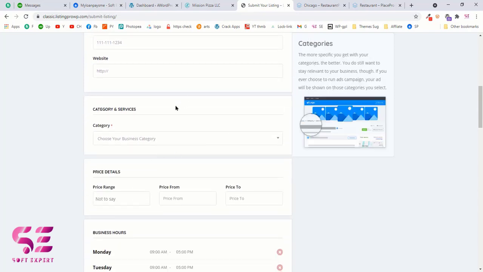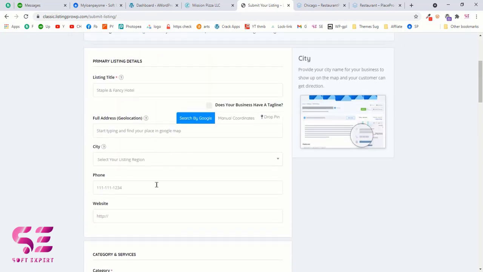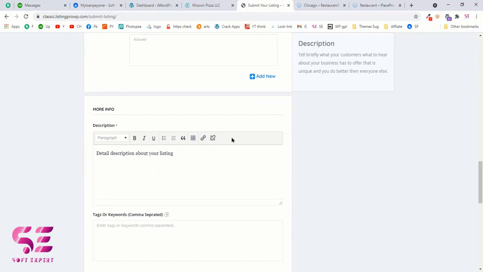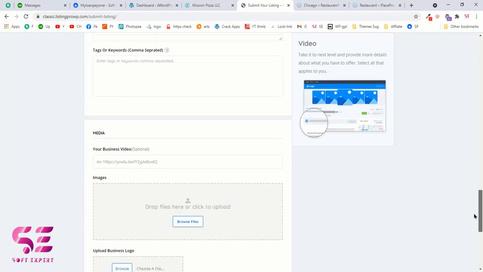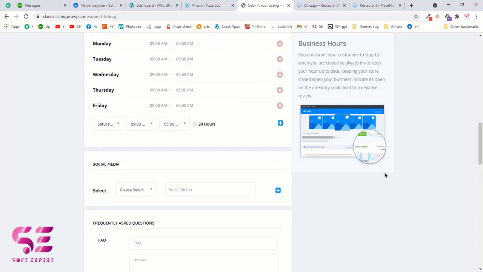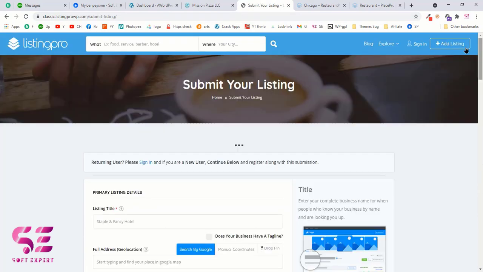So this is very helpful, and by filling this form, the user will submit their listing to you, and you can approve them, and you can charge them for their listing, and then you can list their services or their company on your website. As you can see, we have the cover photo option, the logo, the brand, and so on, which we will see later in this video.